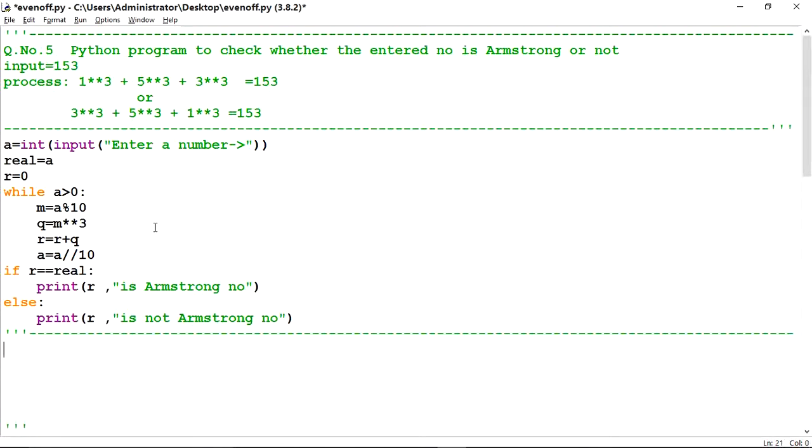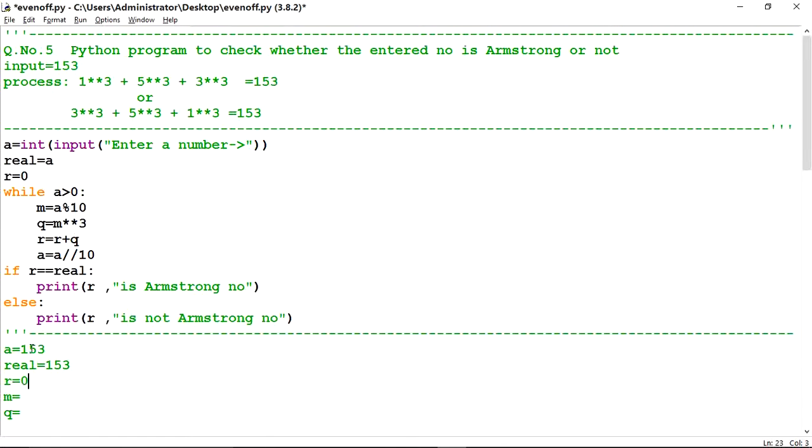First of all I am taking the variables I have used in my program: a, real, R, M, Q. If I enter the number 153, it will store into A, then real will also be 153, then the value of R is 0, and this is the loop.